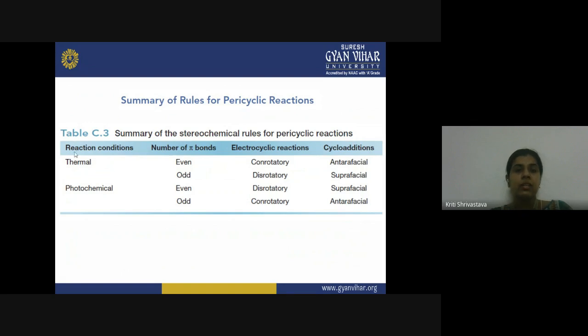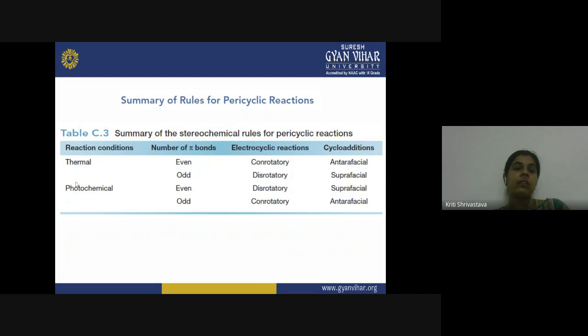So in this, the reaction conditions, when they are thermal. For thermal reaction, when you have an even number of pi bonds, in the electrocyclic it is con-rotatory, and in the cycloaddition it is intrafacial. But in the thermal condition, when you have an odd number of pi bonds, for the electrocyclic reaction it is disrotatory, and for the cycloaddition it is suprafacial.